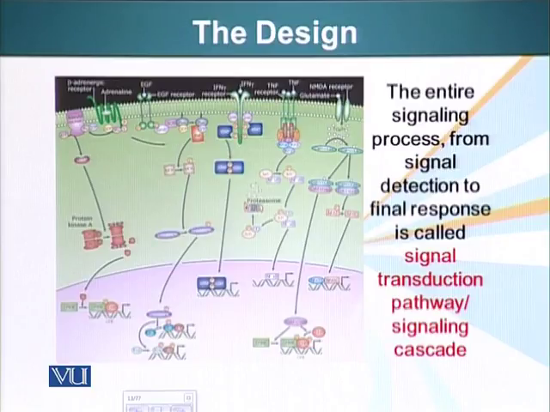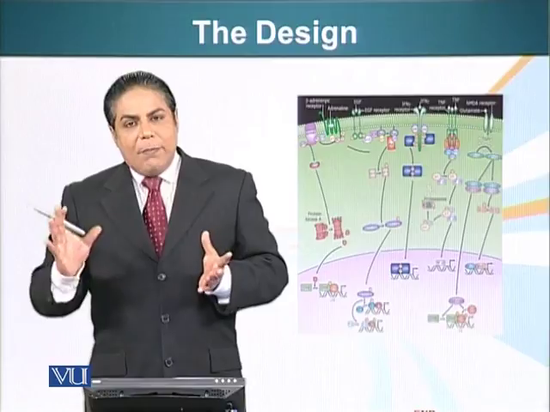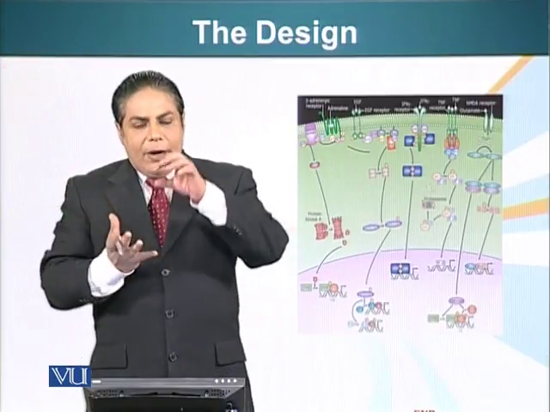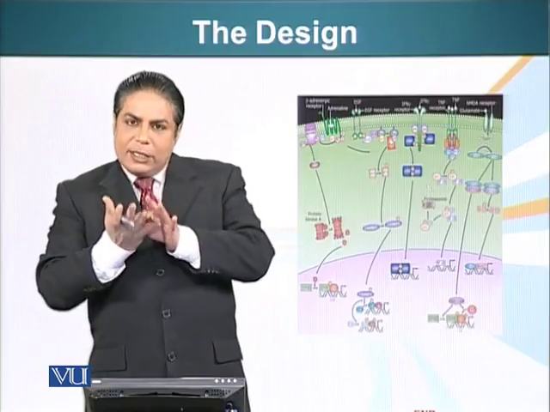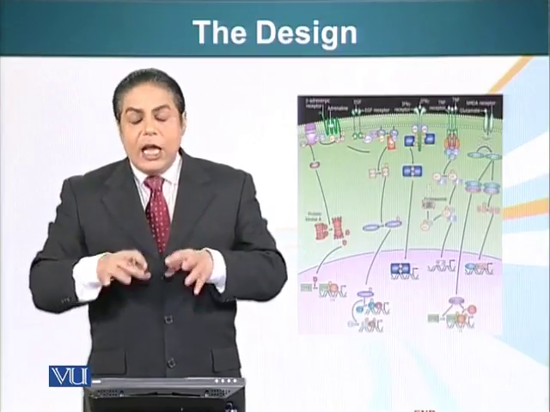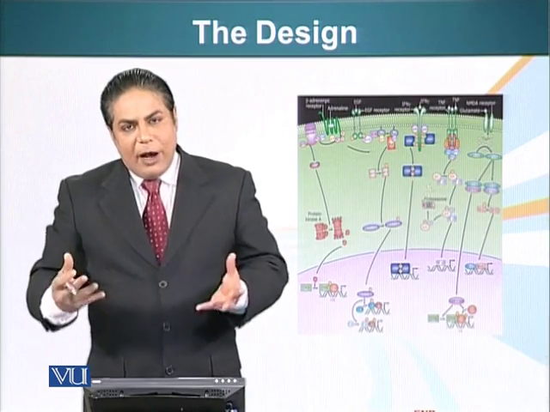The entire process from signal detection to the response is called a signal transduction pathway or signaling cascade. Again, the design is very simple. An antenna on top, your receptor molecule. A ligand or signaling molecule binds our receptor, and the change is conveyed to the cellular machinery that allows the cell to modify its function.